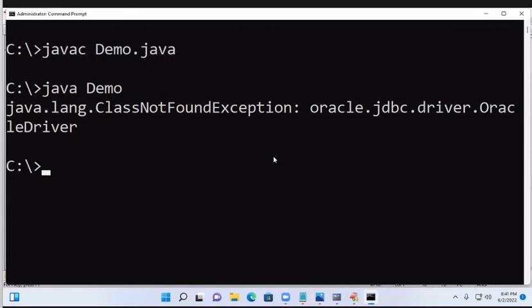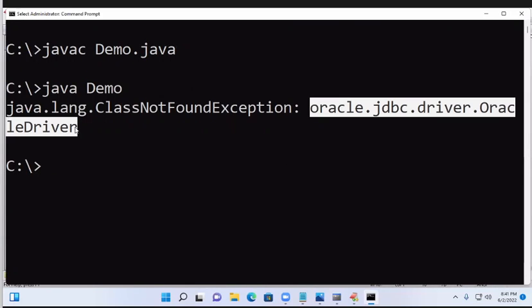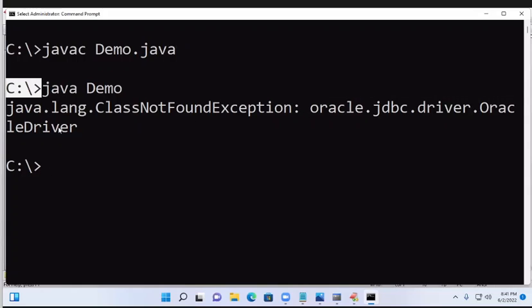Java demo. You are getting class not found exception. This driver class is not found because it searches in C drive. It is not there in C drive. It is there in the bin lib folder. That is the reason class path is required.